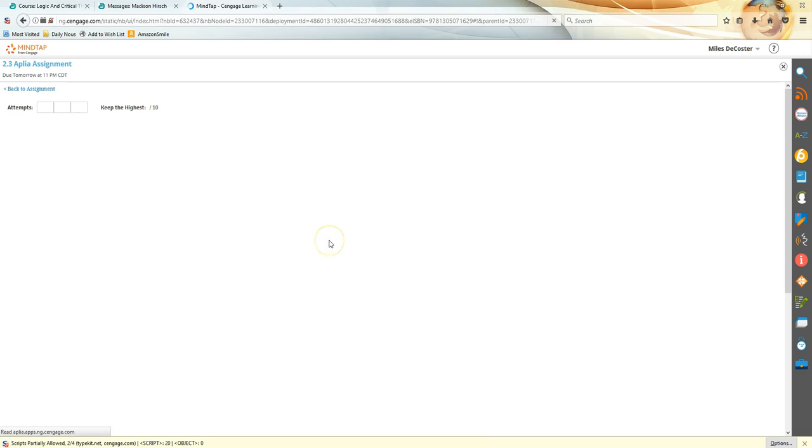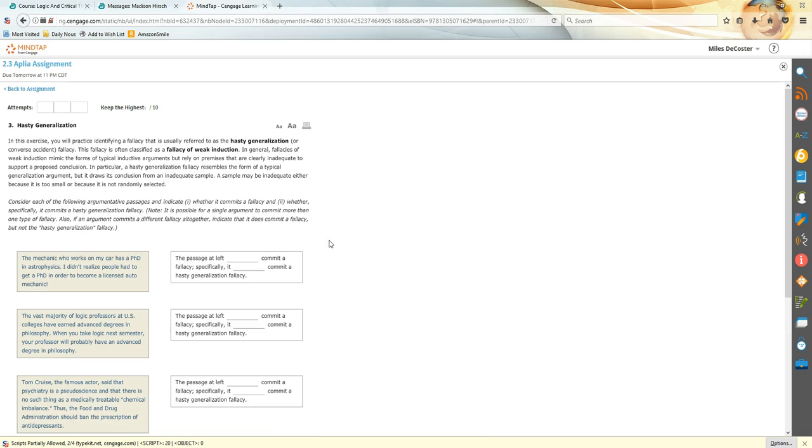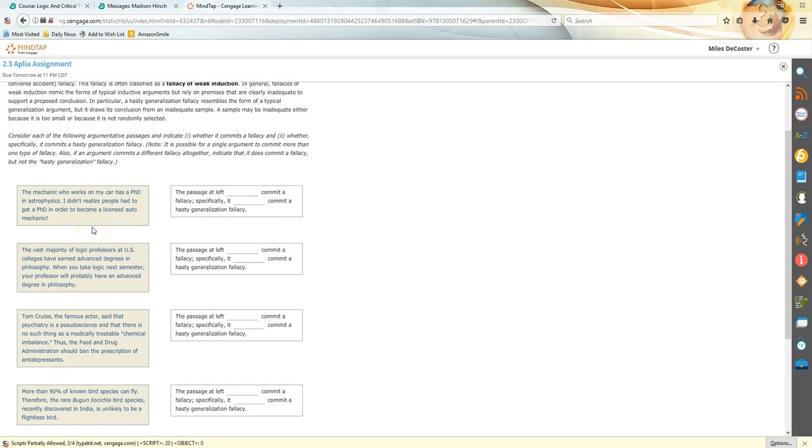Hasty generalization. Okay. The mechanic who works on my car has a PhD in astrophysics. I didn't realize people had to get a PhD in order to become a licensed auto mechanic. Okay, this is an error in reasoning, that just because they happen to have a PhD in astrophysics, it doesn't mean that they all have to. So this could potentially be a hasty generalization, right?